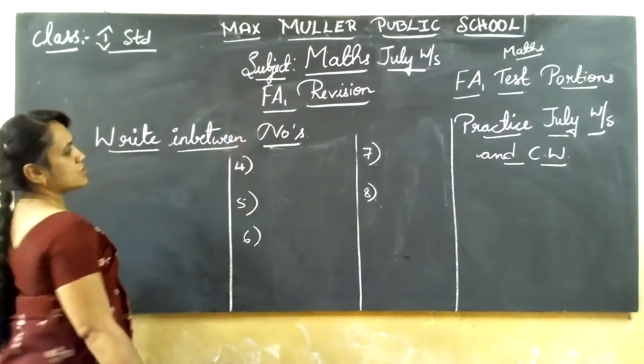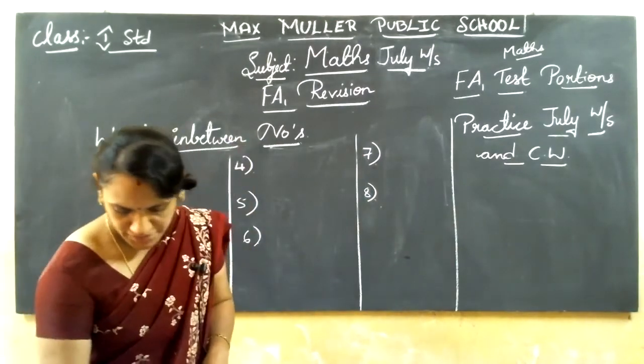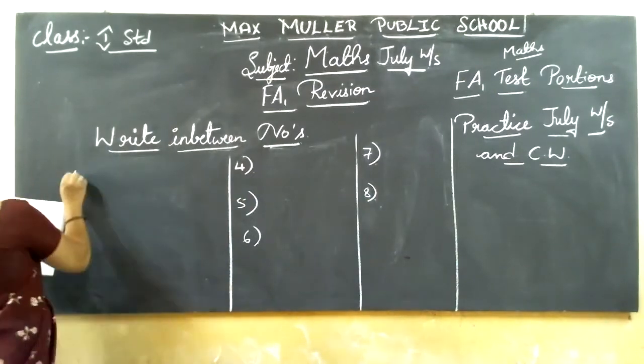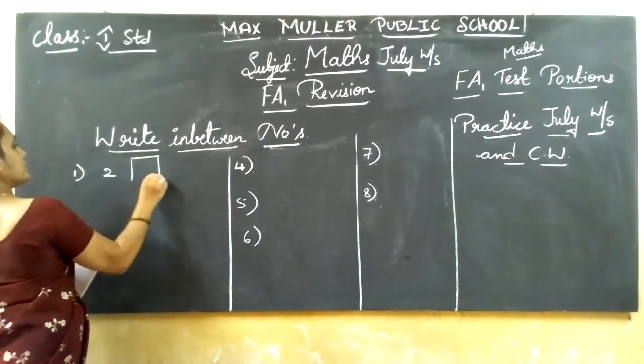In between numbers means middle numbers. You know that, isn't it? So that is the third main we are practicing.